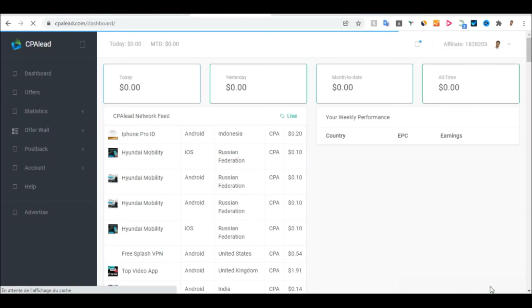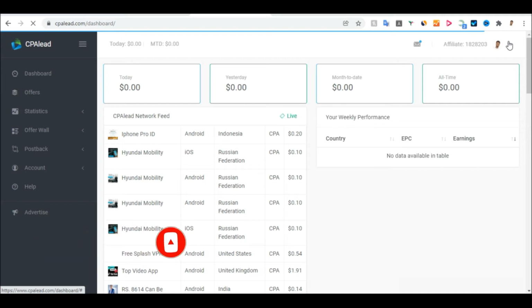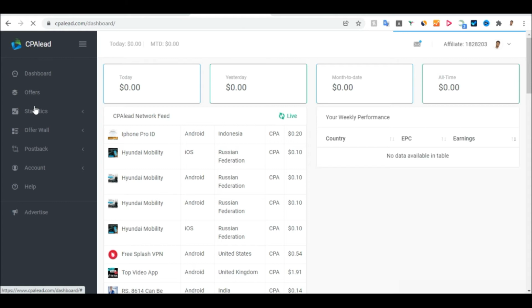So once it opens here, what you have to set up is your payment method and your address. To set it up, just click on this section here and it will pop up your profile. You click on profile, you set it up. Once you have set it up, come back again and come to this section that says offers.